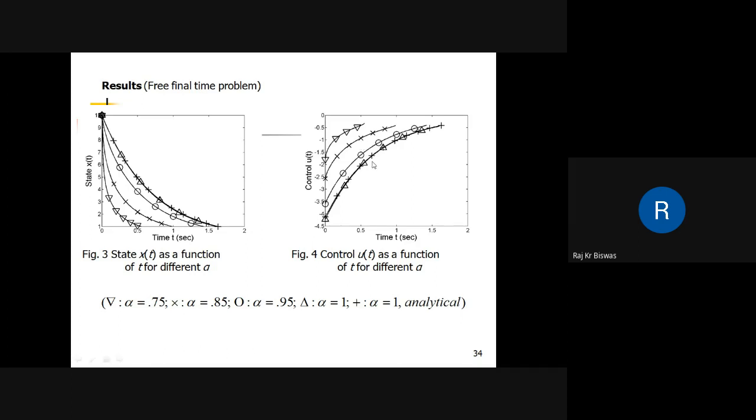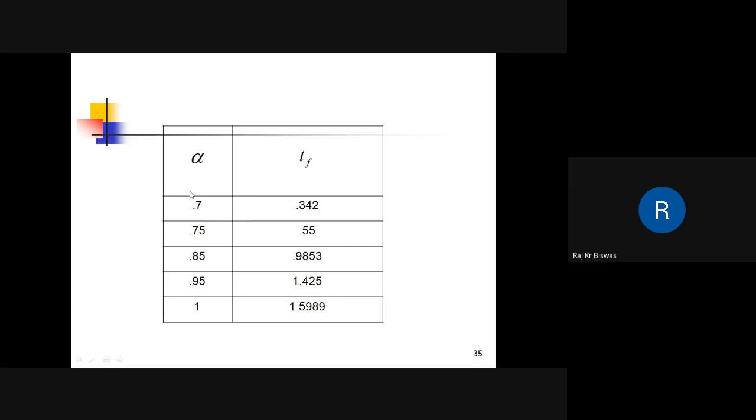Here it can be seen that the time requirement for different values of alpha is different, right? This is for alpha equal to 0.7, this is the time requirement. So if the alpha value is increasing, the time requirement is more. For larger values of alpha, your tf will also be larger.